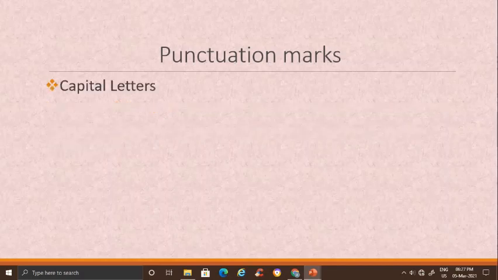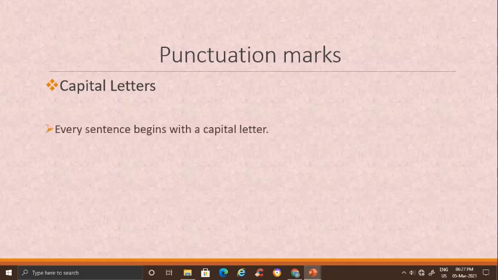We also learned about use of capital letters. Every sentence begins with a capital letter. For example, my dog is brown in color. M is capital because every sentence begins with a capital letter.